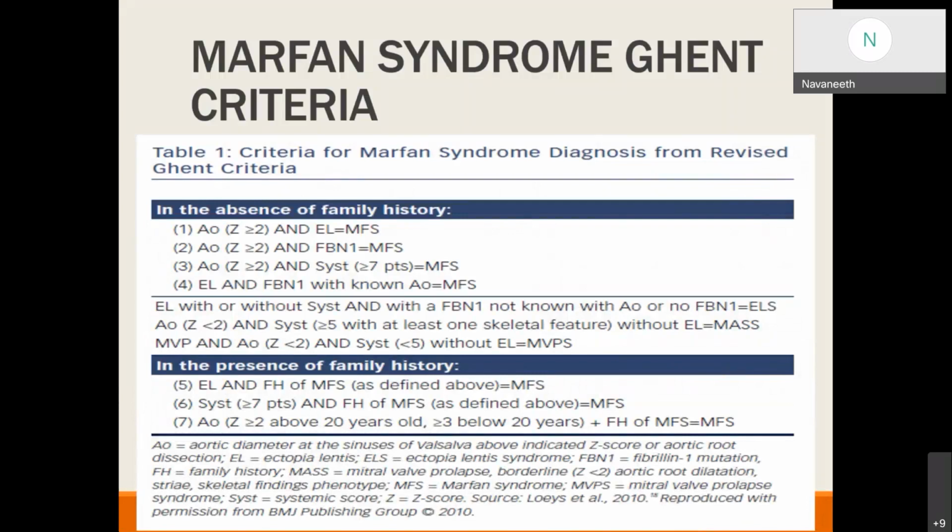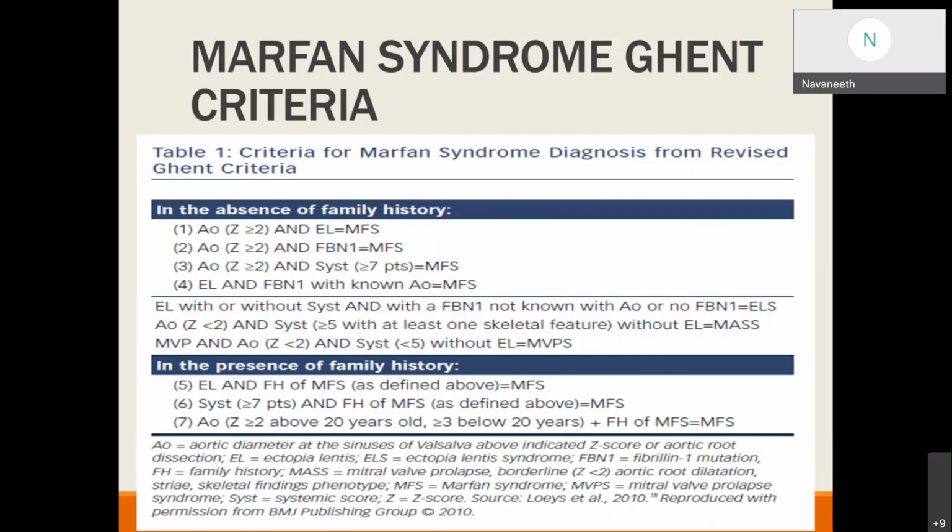Coming to the Ghent criteria for Marfan syndrome. In Marfan syndrome, the presence of family history of Marfan syndrome is given much importance in diagnosis. In the absence of family history, the aortic diameter at the sinus of Valsalva, where the Z score is more than 2, is given much importance. First, we'll come to the absence of family history.